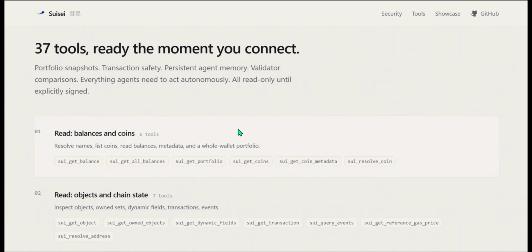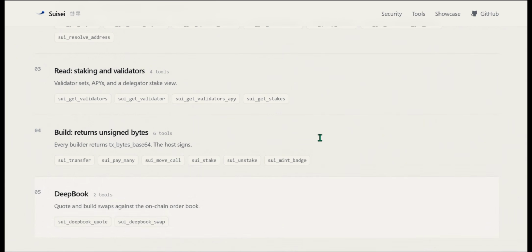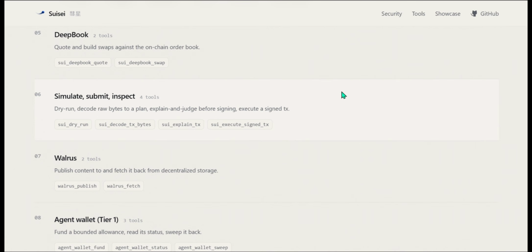But first, we have tools that read balances, read objects on chain, read validator stakes, return on-site bytes. We have the DeepBook tools. You can search for DeepBook codes, deep swap on DeepBook, use the Walrus blobs to fetch Walrus blobs and also publish Walrus blob to the Walrus stack. You can simulate a transaction, see the bytecodes, if the transaction is safe to do and all.